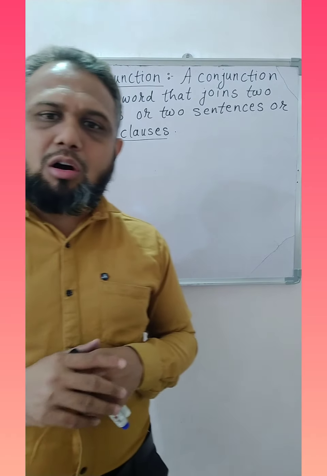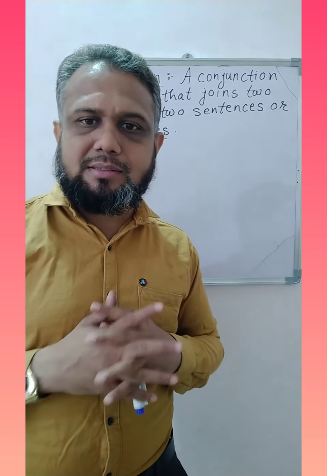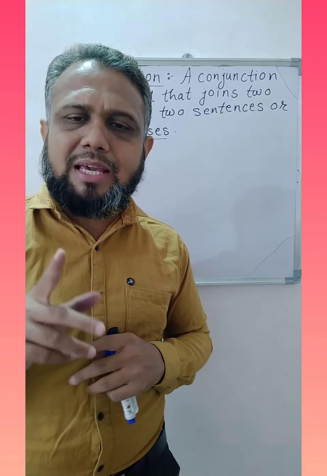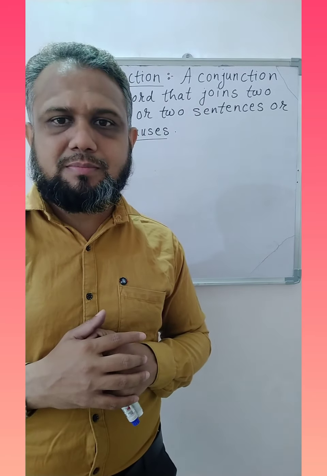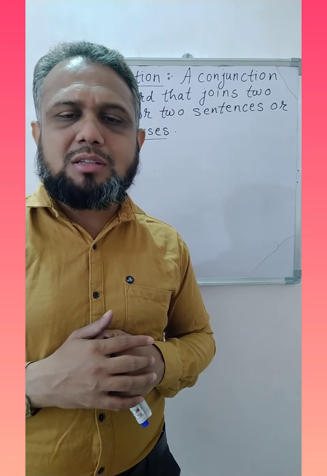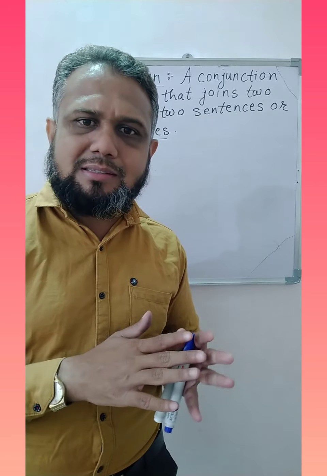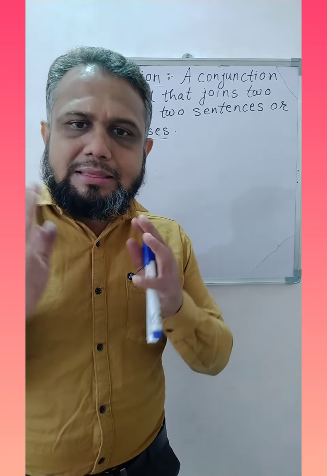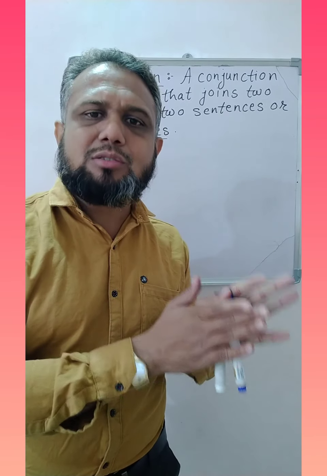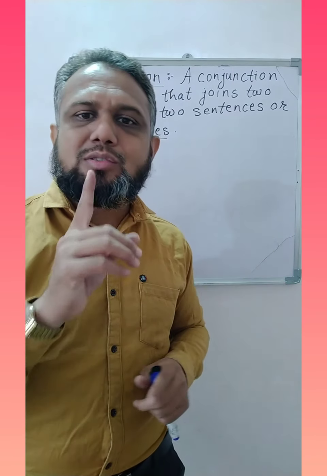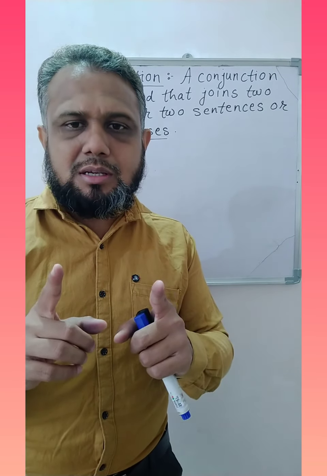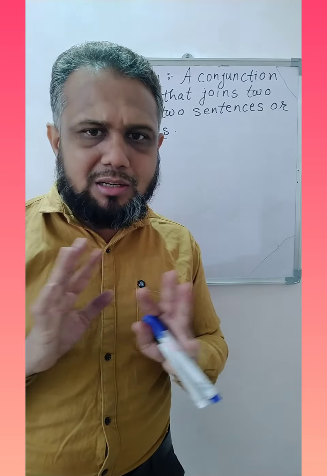If the clause has complete sense, a complete meaning, then we call it the main clause. And if the clause is incomplete in meaning and totally dependent on the main clause, then that part of the sentence will be called a subordinate clause. The main clause is not dependent on any other part of the sentence.